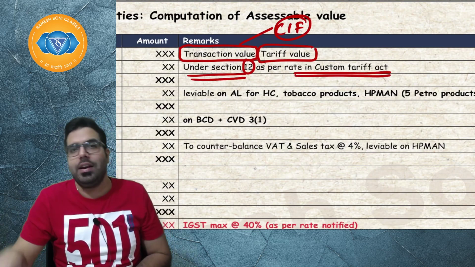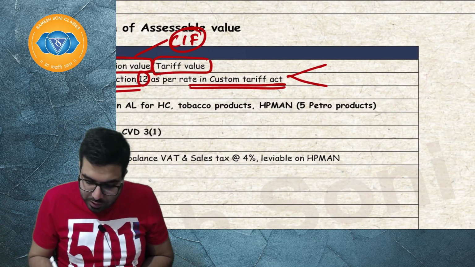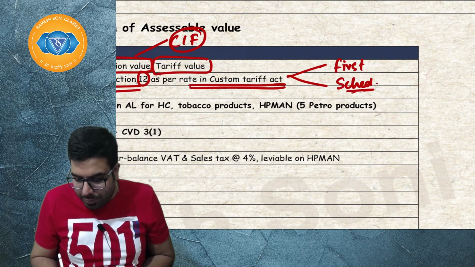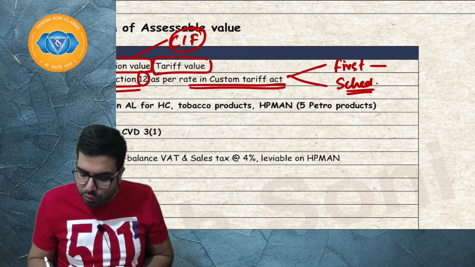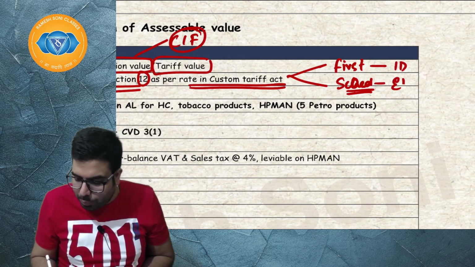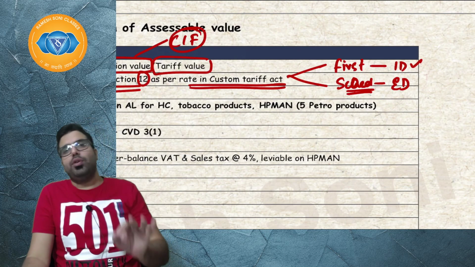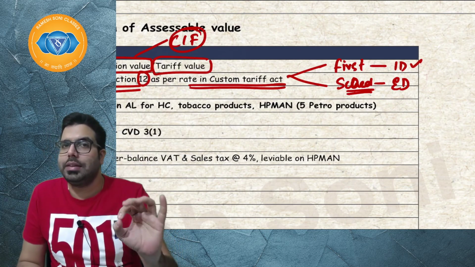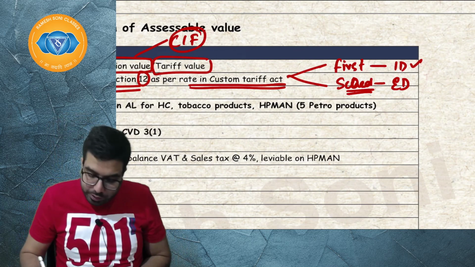In the Customs Tariff Act, you will see the first schedule and the second schedule. The first schedule gives you the import duty rate. The second schedule gives you the export duty rate. The first schedule of the Customs Tariff Act gives you the import duty rate. The second schedule gives you the export duty rate.